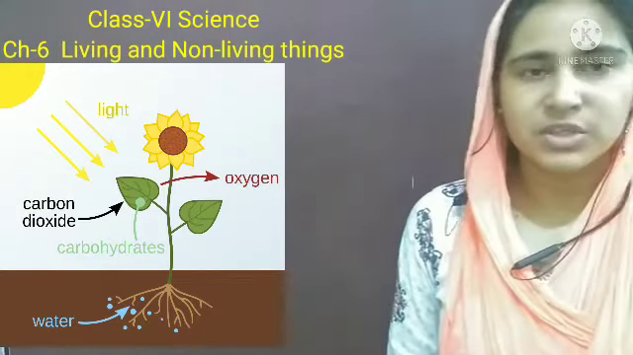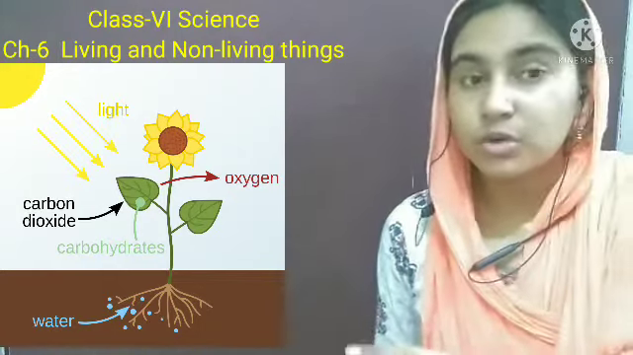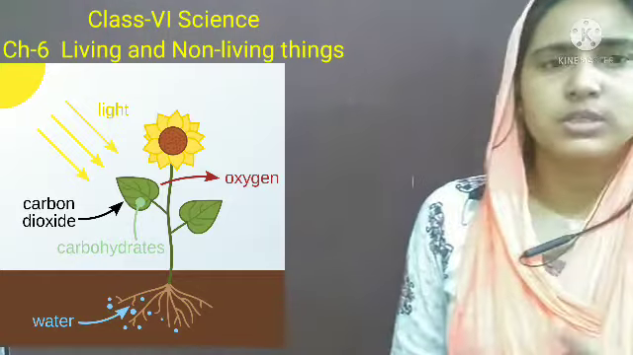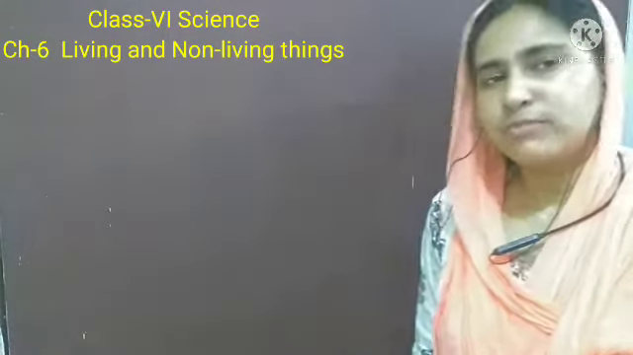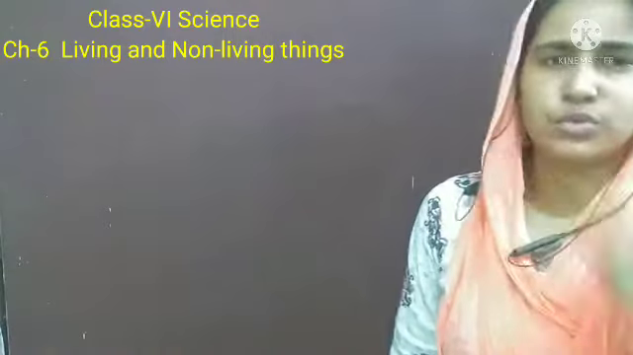So they release oxygen. Okay, so in the respiration process they also need oxygen. So the byproduct of photosynthesis, the oxygen, they use this oxygen.